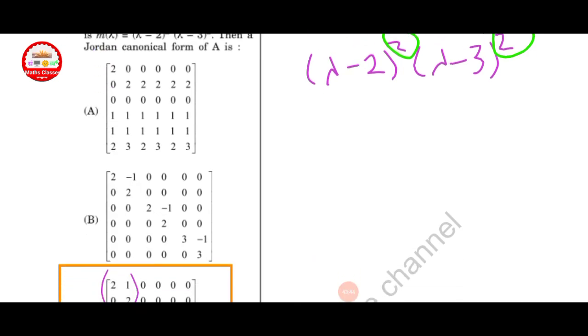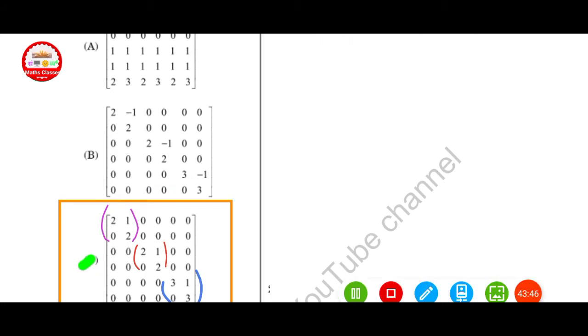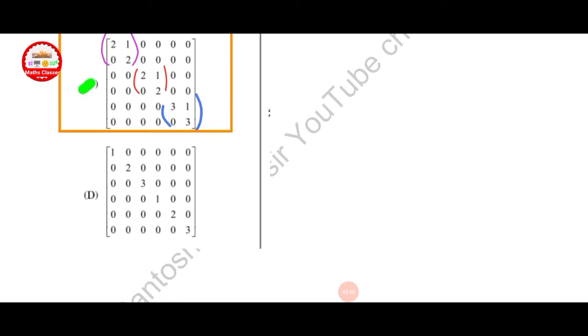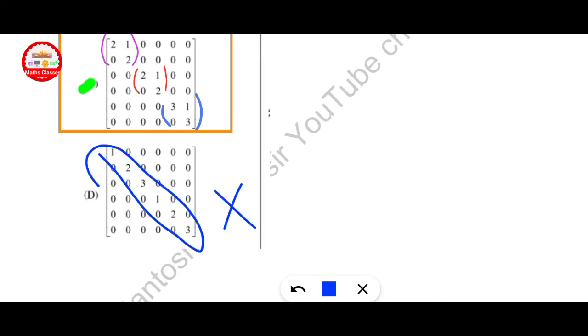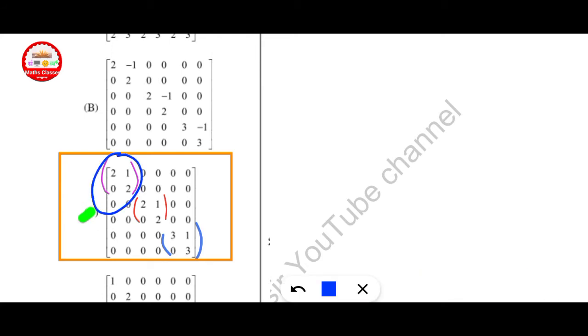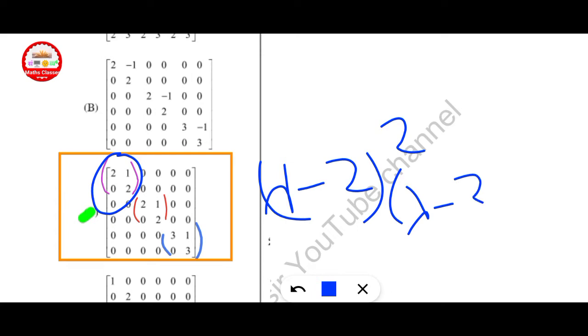Here in option B, here minus 1 is given and this is 2, this is discarded because of minus 1, and option D is also discarded because here minimal polynomial is not given. Here in option C, here given (lambda minus 2) square and (lambda minus 3) square, so option C is correct here.